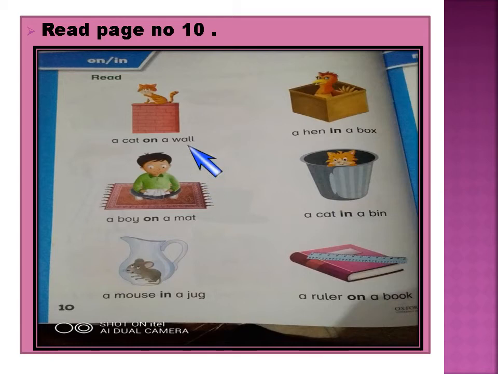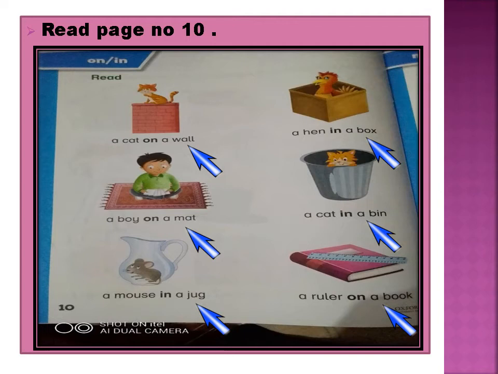Say with me: a cat on a wall, a boy on a mat, a mouse in a jug, a hen in a box, a cat in a bin, a ruler on a book.